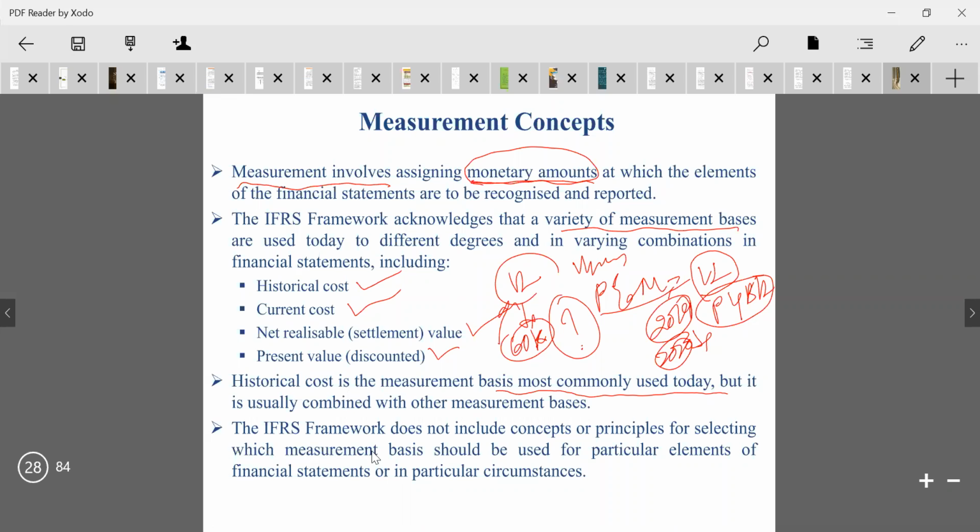And the IFRS framework does not include concepts or principles for selecting which measurement basis should be used for a particular element of financial statements or in particular circumstances. That means presently, the IFRS framework does not consider the accounting concepts and accounting principles that are followed in the Indian accounting standards.